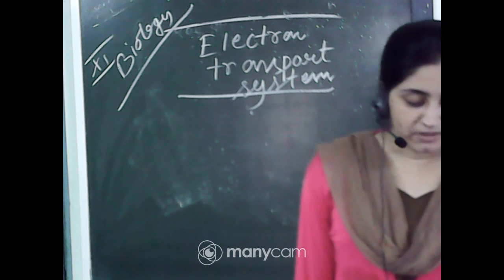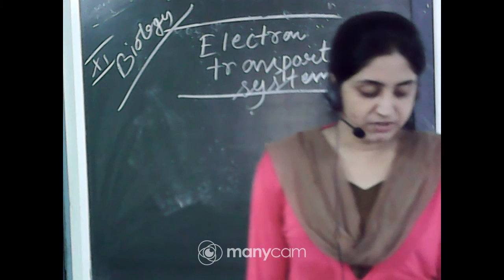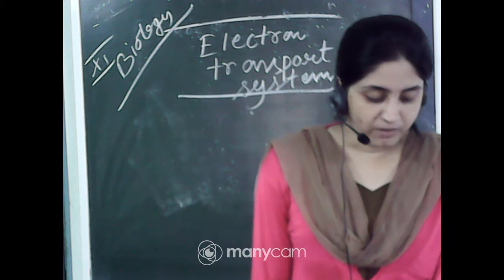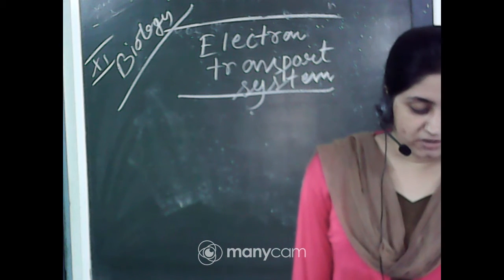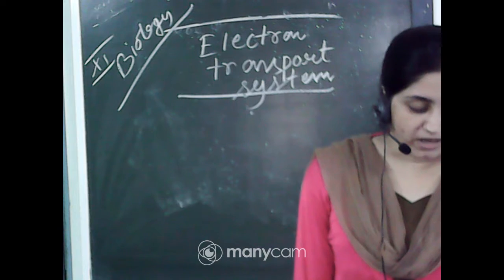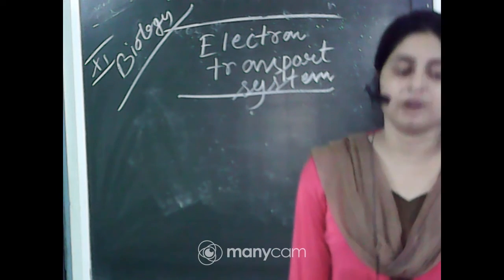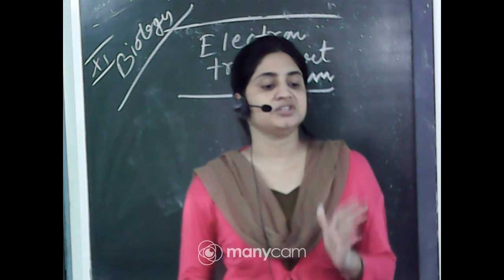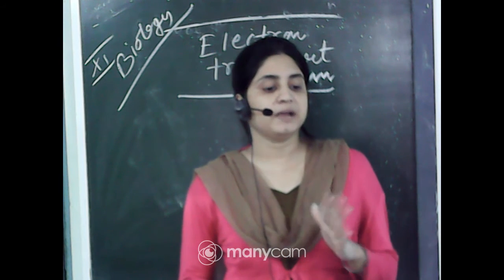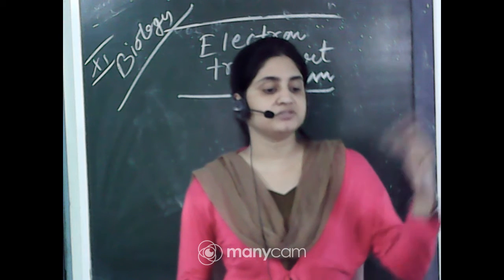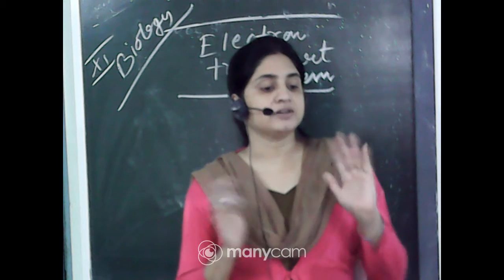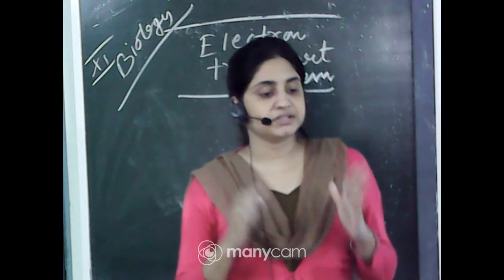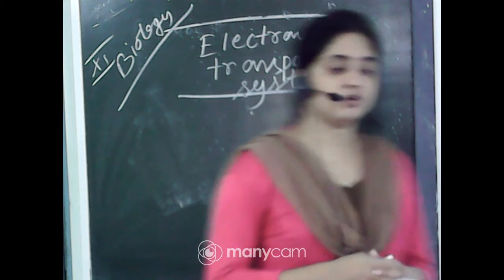The following step in the respiratory process is to release and utilize the energy stored in NADH plus H plus and FADH2. This is accomplished when they are oxidized through the electron transport system and electrons are passed on to O2, resulting in the formation of H2O. The NADH plus H plus and FADH2 produced during the TCA cycle are oxidized by oxygen to form H2O. This is the process of the electron transport chain, oxidative phosphorylation.